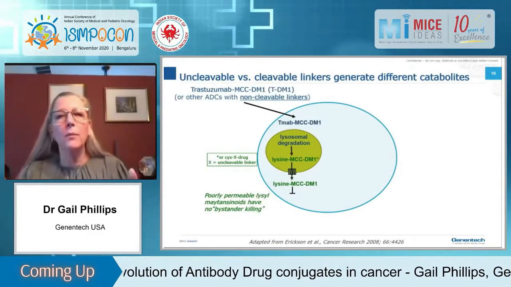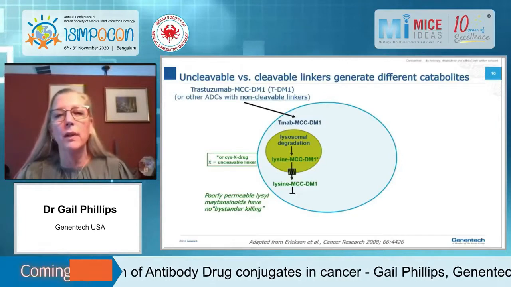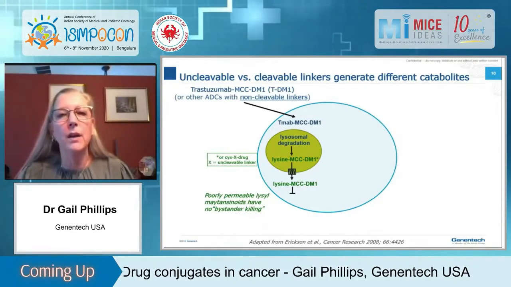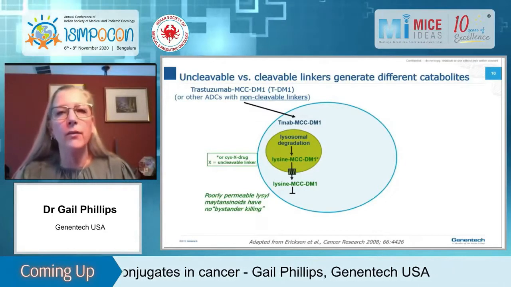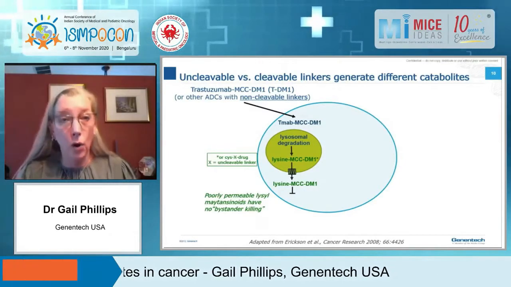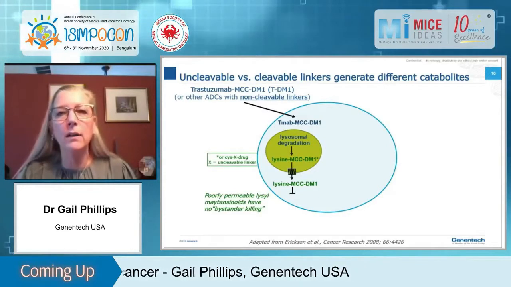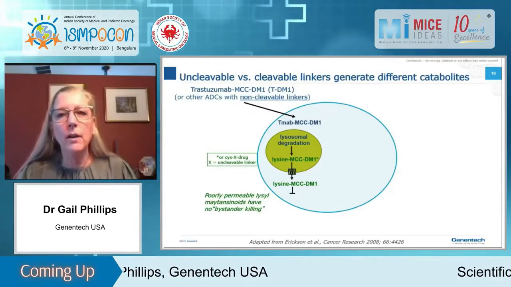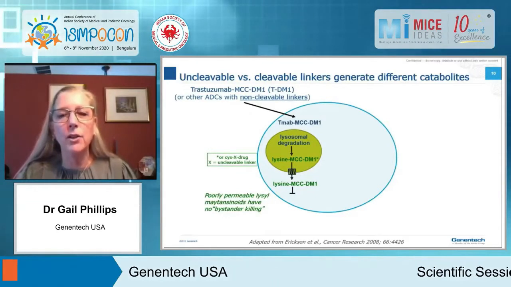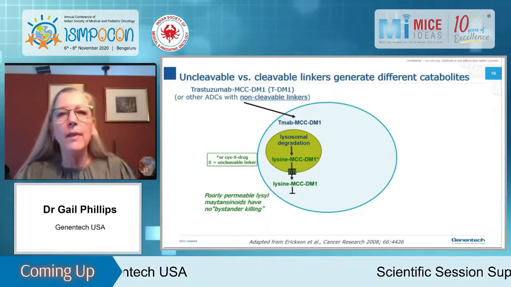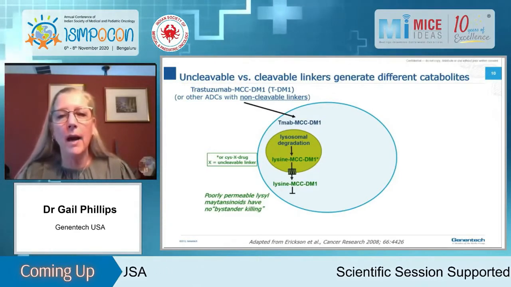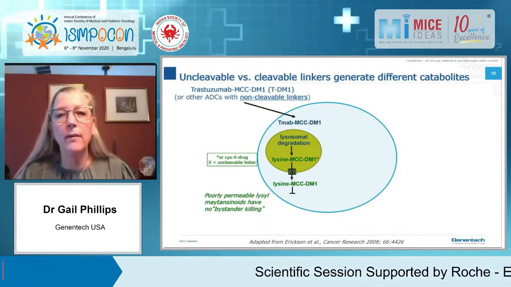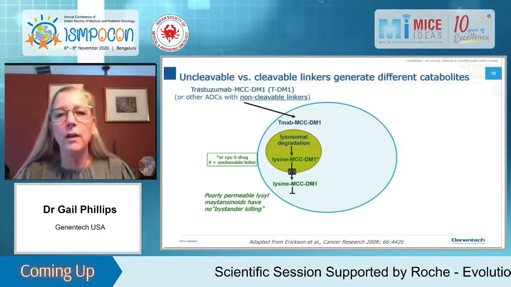So I wanted to talk a little bit about the difference between uncleavable and cleavable linkers. This is really important to think about in terms of the mechanism of action of ADCs. Here on the left, if you have an ADC like T-DM1 or like Blenrep, which I just mentioned, that have uncleavable linkers, these antibody drug conjugates go into the cell. They go to the lysosome where they undergo lysosomal degradation to release a catabolite that is not the free drug. The catabolite is actually the lysine from the antibody, in this case from trastuzumab if it's T-DM1, the lysine to which the linker drug is conjugated.